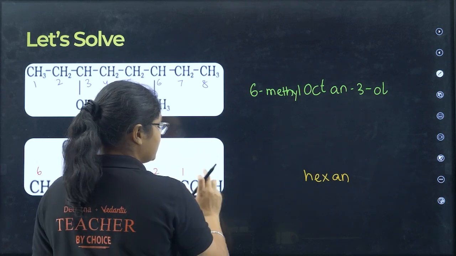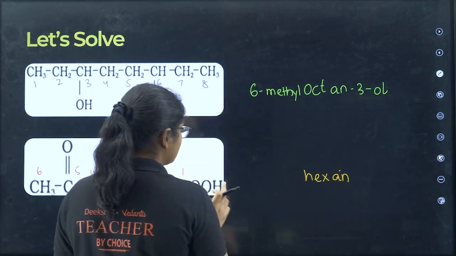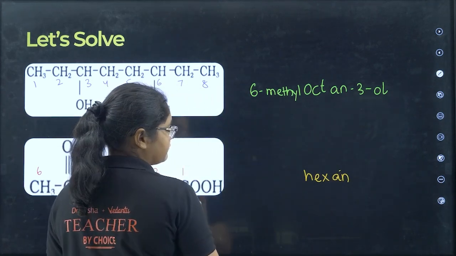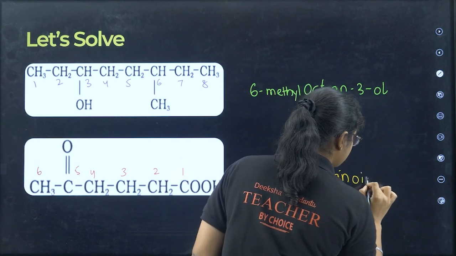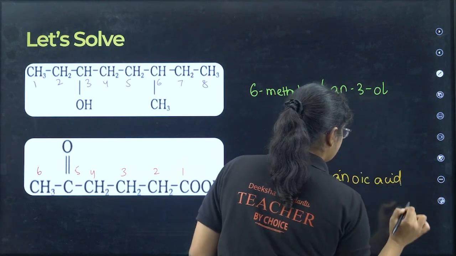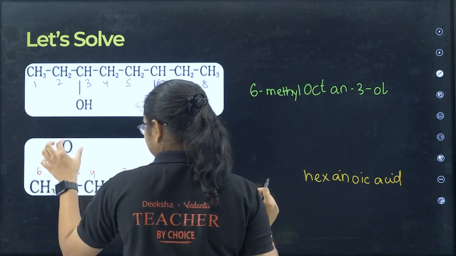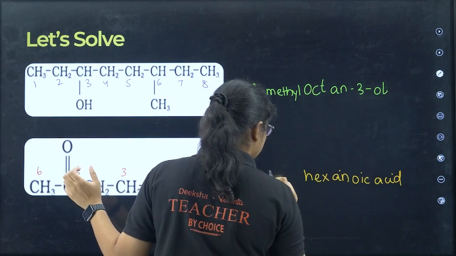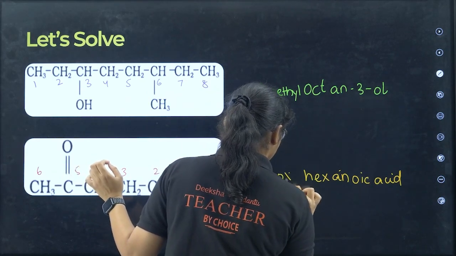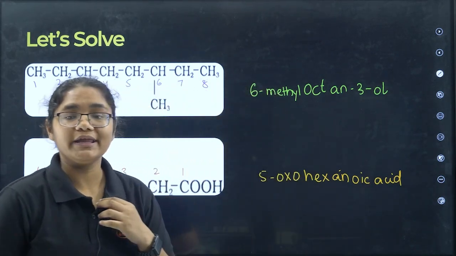Okay, primary suffix is done. Secondary suffix is due to the functional group, so oic acid. And before that I have to put the prefix. So here it is oxo at what position? 5 position. So 5-oxohexanoic acid.